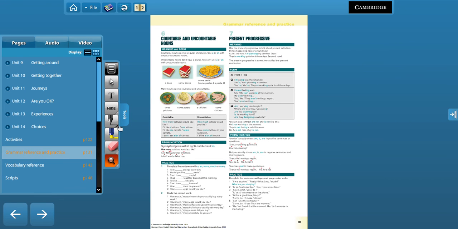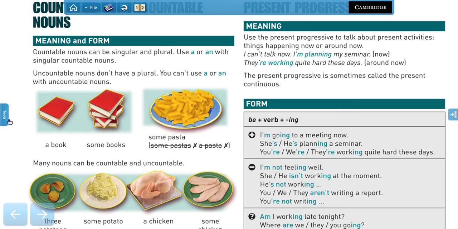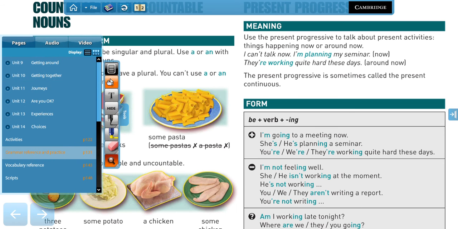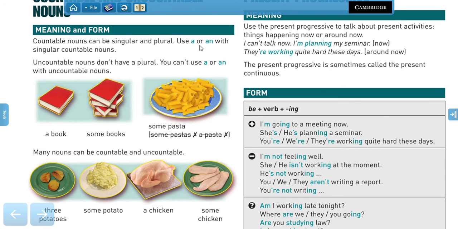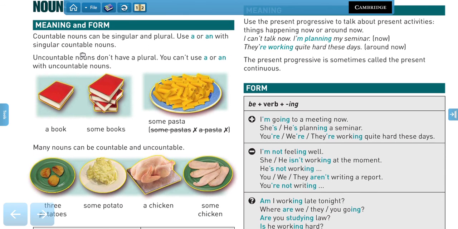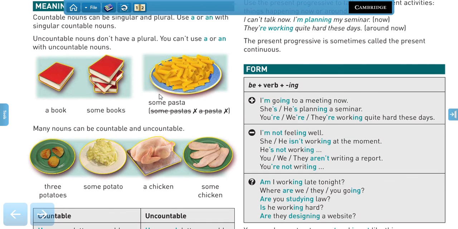Okay, so here we have the explanation. Countable nouns can be used with singular and plural, right? You can use a or an with singular countable nouns. A book, some books, right? Uncountable nouns don't have a plural, and you can't use a or an with them, right? So we say some pasta. No, we cannot say some pastas or a pasta.